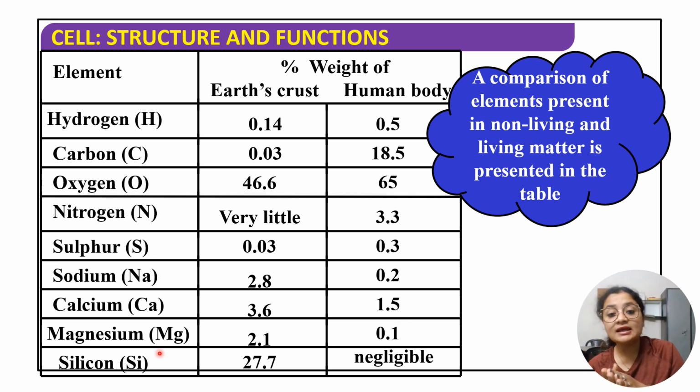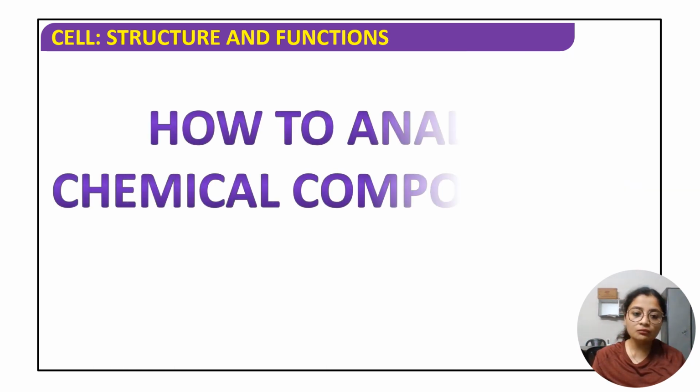लेकिन इसका मतलब ये नहीं है कि सोडियम, कैल्शियम ये सब इंपॉर्टेंट मिनरल्स नहीं है, ये भी बहुत ही इंपॉर्टेंट है फॉर द ह्यूमन बॉडी. Okay. So for example, calcium is very important for the bones. Sodium is very important electrolyte which must be present in the body to maintain the normal pH. Okay. Next is magnesium. Magnesium Earth's crust में 2.1, human body में 0.1, again less. Silicon is something which is almost not present in the human body, but Earth's crust में percentage will be 27.7. Moving on to the next slide.